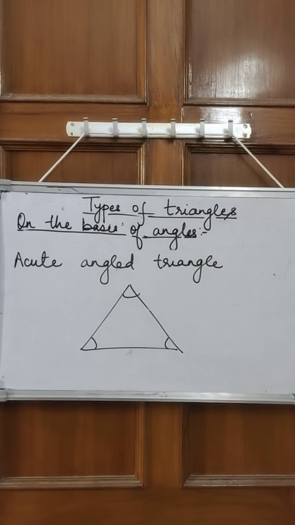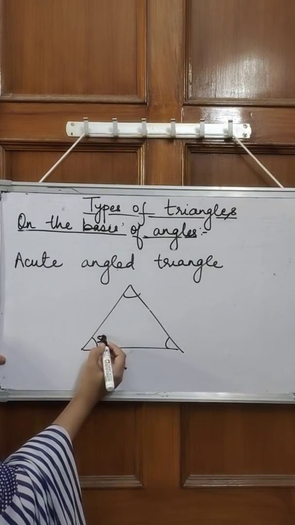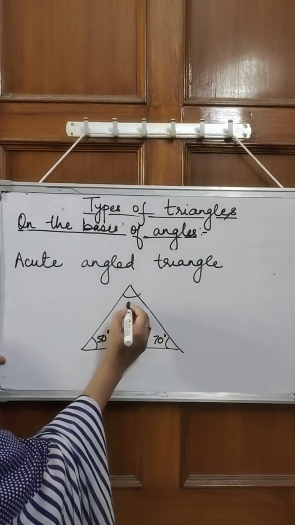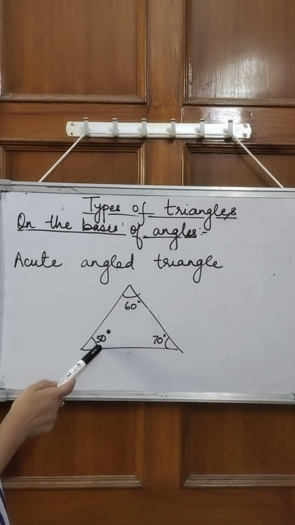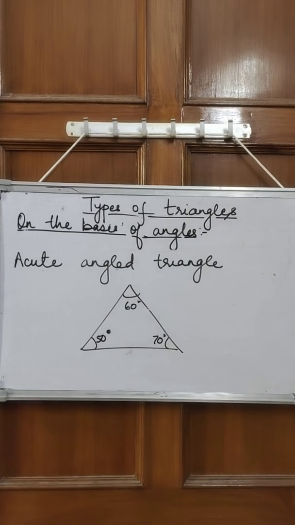So first one is acute angled triangle. This means that all the three angles that are there in the triangle will be less than 90 degree. Okay, so let's take an example. Let's take this as 50, this as 70, and this as 60. Okay, so if you see, all these angles are acute angled, as this is 50, 60, 70, all three are less than 90 degree, and so this type of triangle is called acute angled triangle.